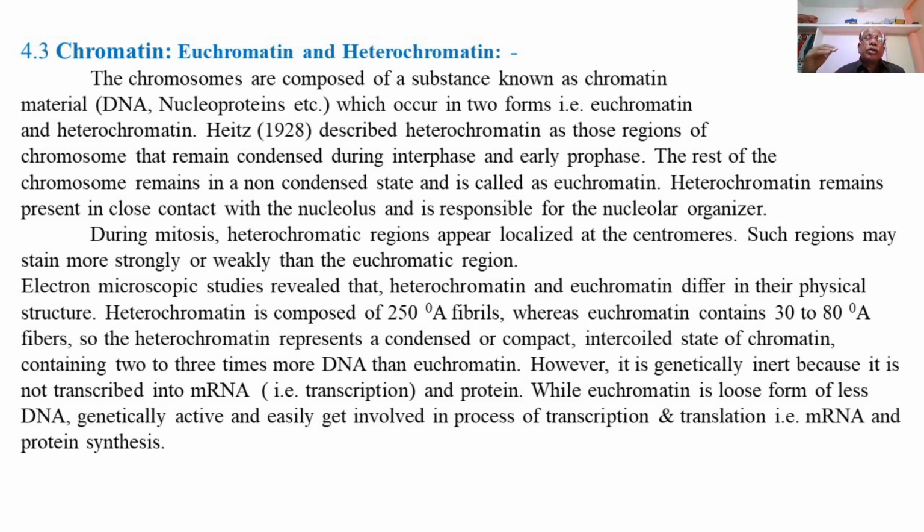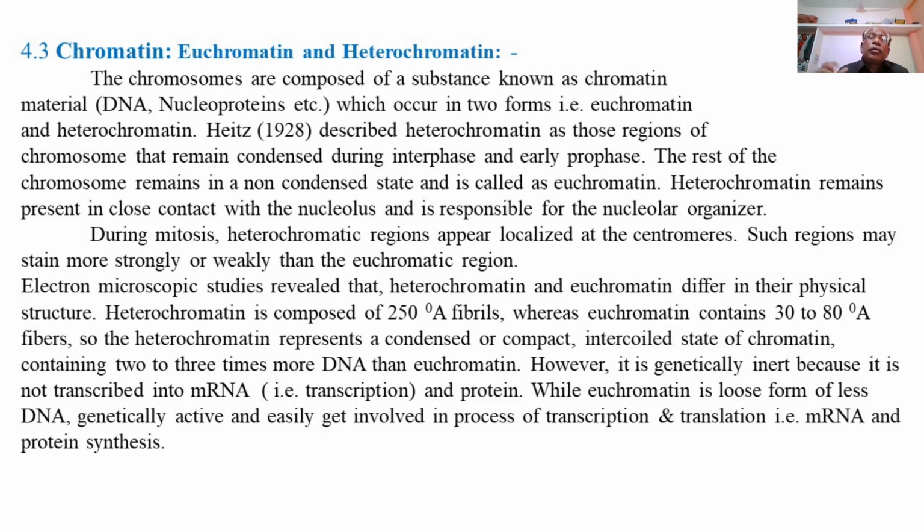So, presence of matrix and the pellicle is rejected by electron microscopic studies, and thus the chromatin is only composed of the two types of chromatin, that is euchromatin and heterochromatin.